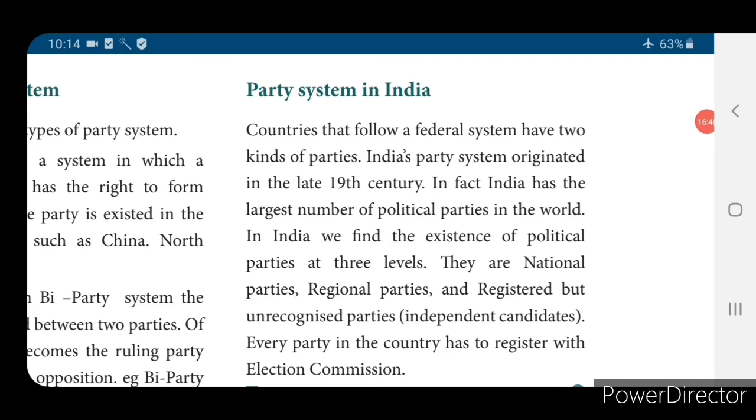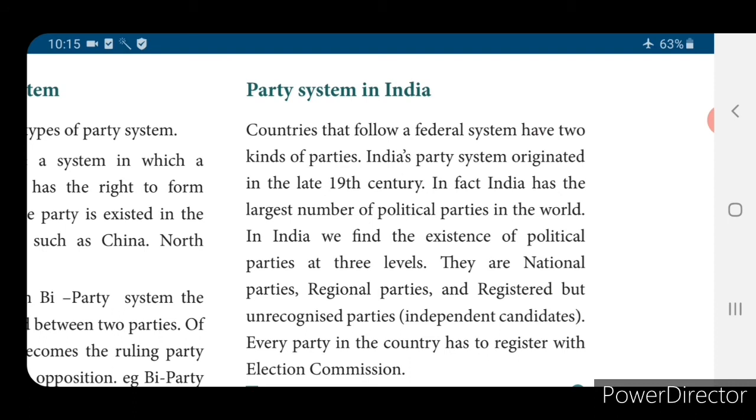Countries that follow a federal system have two kinds of parties. India's party system originated in the late 19th century. In fact, India has the largest number of political parties in the world. When we take the world, India has the largest number of political parties.